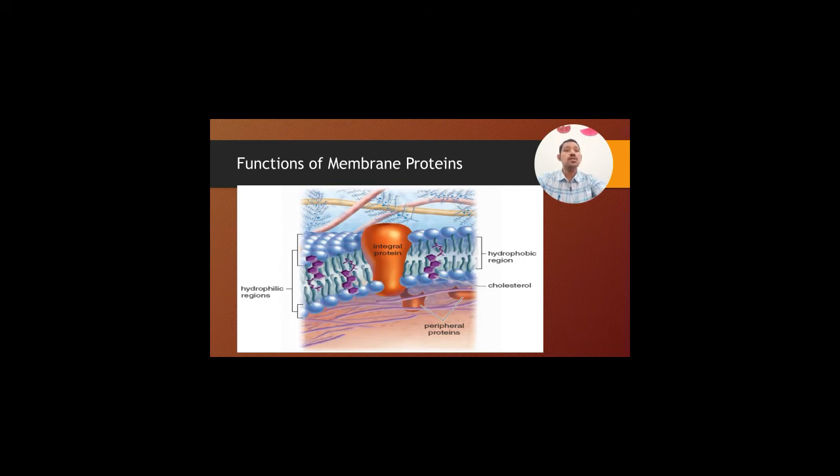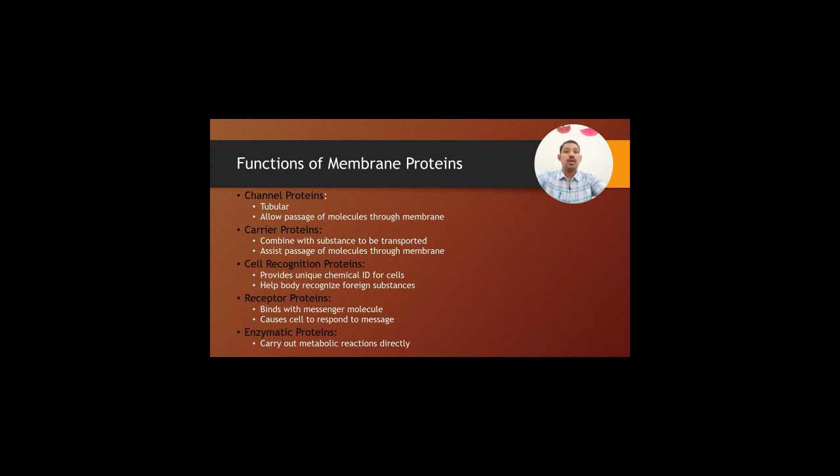What are the functions of membrane proteins? There are various types of proteins. One is the channel proteins. Those are tubular and allow the passage of molecules through the membrane. There are some carrier proteins. They combine with the substances to be transported and assist the passage of molecules through the membrane.